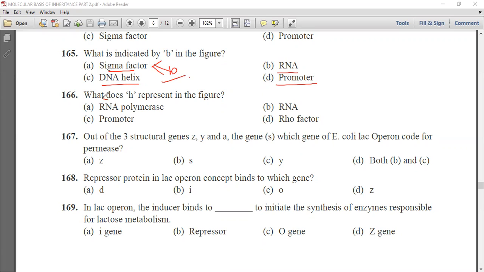Now, next question is, what does H indicate in the figure? RNA polymerase, RNA, promoter, or Rho factor? So this H represents this Rho factor.